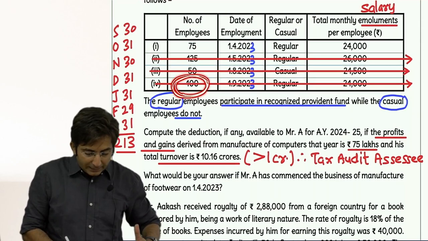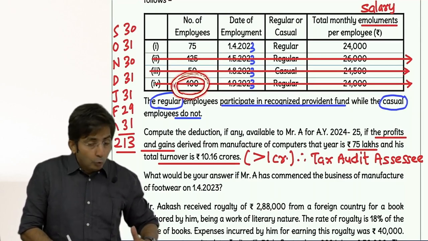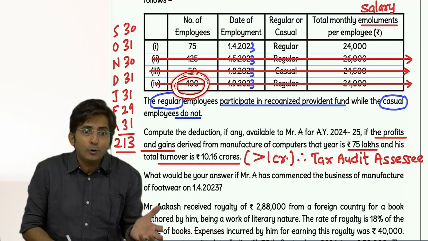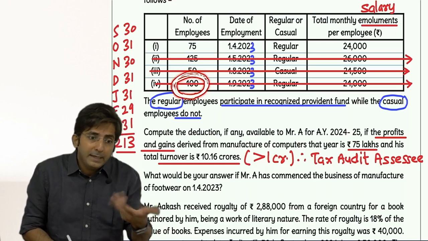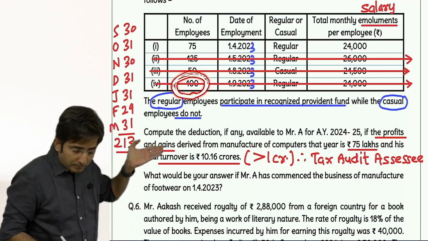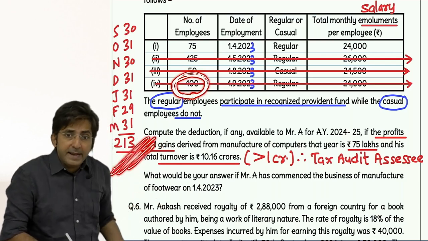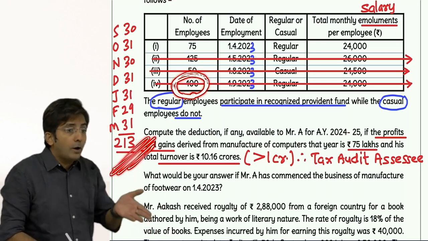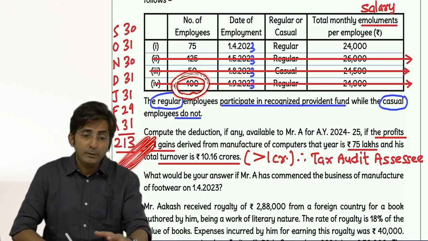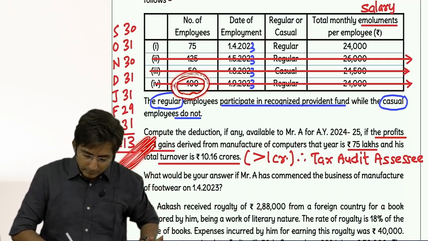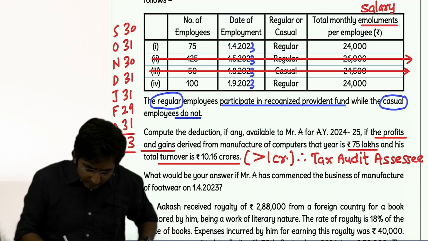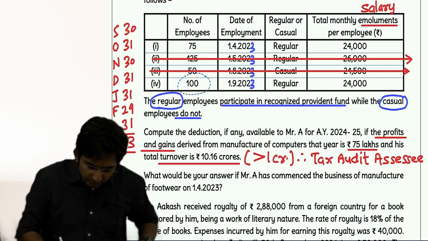In this last category of employee, 240 days was my hurdle. But now I don't have to worry about 240 days. Now 150 days is also okay. And this set of 100 employees have finished 150 days. They have worked for 213 days, so it is above 150 days. So they will get qualified. This will become eligible now.